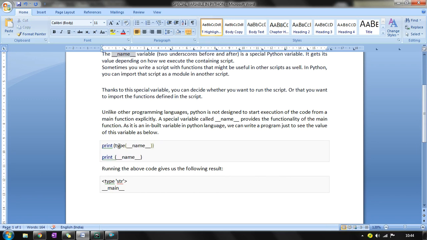Suppose you type print type of __name__ inside a particular method, then it will tell you that the particular module's type is __main__. So this suggests that the module under which you have checked this special variable is nothing but your main type. This is a small part. Let me get back to the example and I will explain to you.